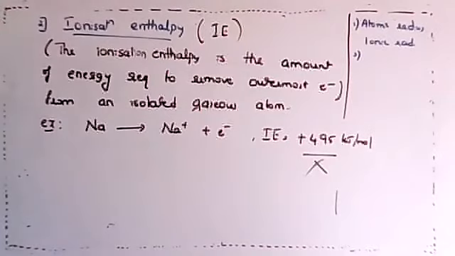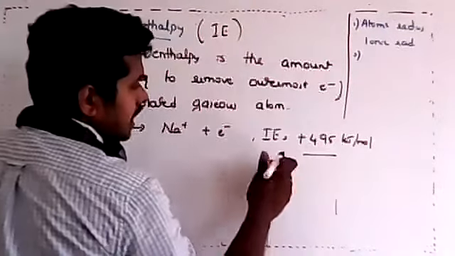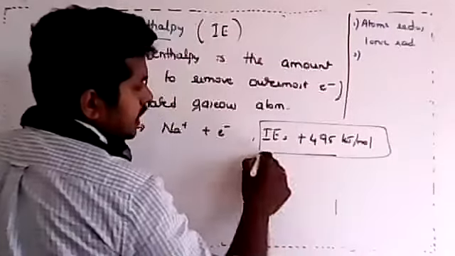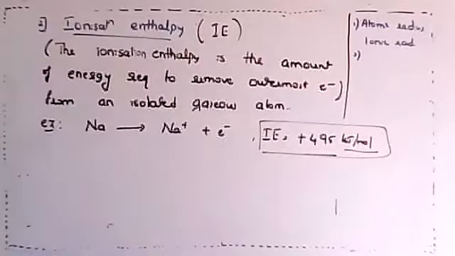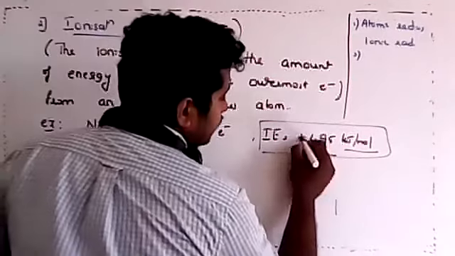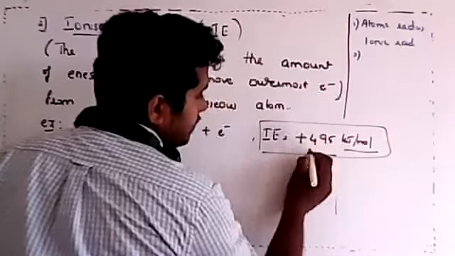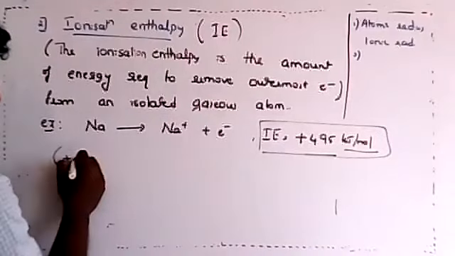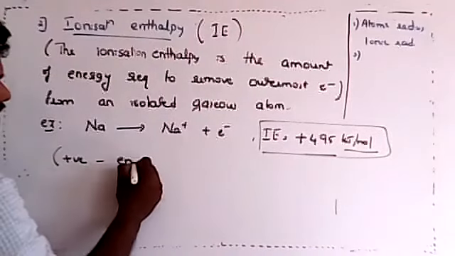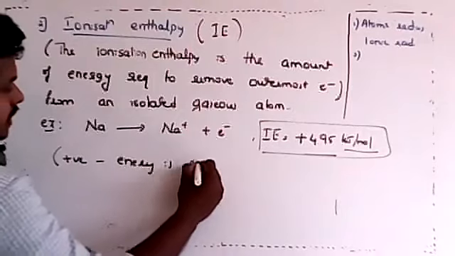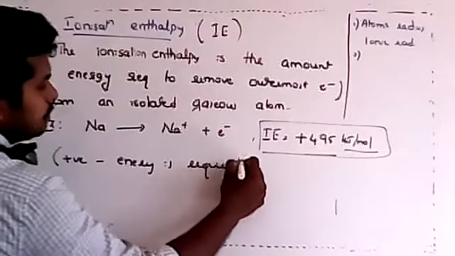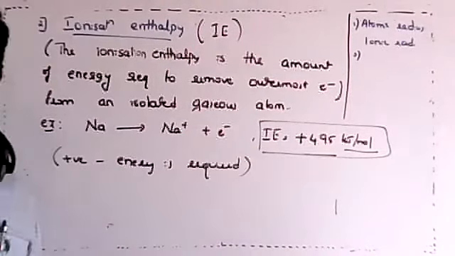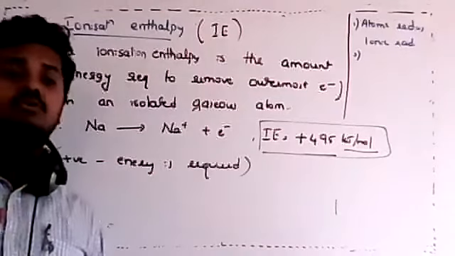See, the value is not required. I gave this just to convey that it is usually measured in kilojoule per mole. The value is not important, but the sign is very important. The positive sign indicates that energy is required. You need to supply this much energy, then only will the electron be removed.